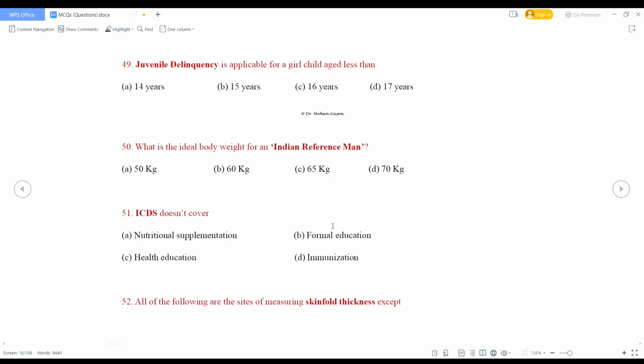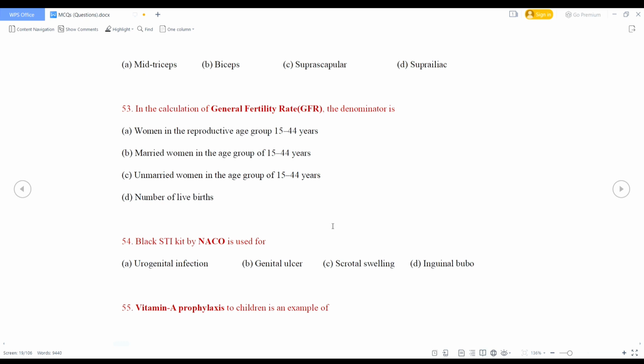All of the following are the sites of measuring skin fold thickness except: options are mid triceps, biceps, suprascapular or suprailiac. Skin fold thickness measurements are done at 4 sites, namely triceps, biceps, subscapular and suprailiac using Harpenden skin fold caliper. So what will be the answer? Suprascapular. Actually it would be subscapular, so the option given here is suprascapular. Option C is the right answer.